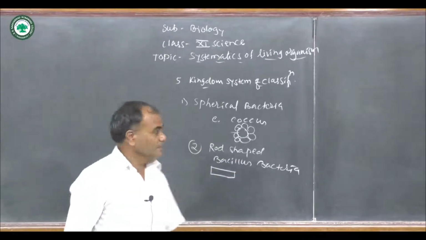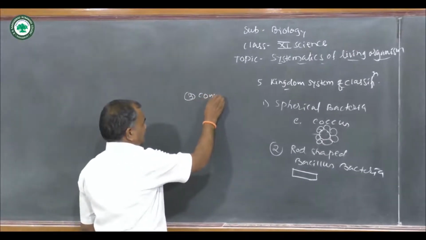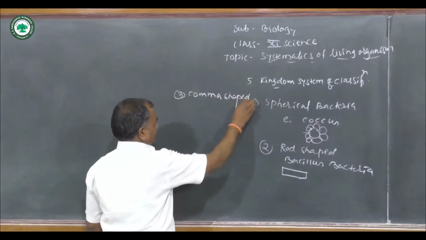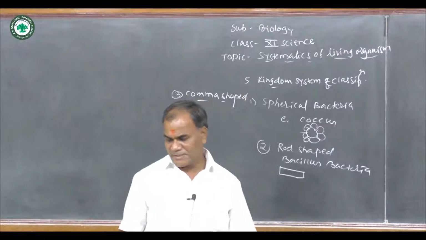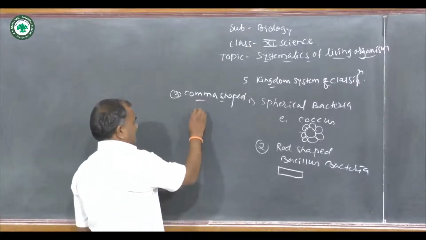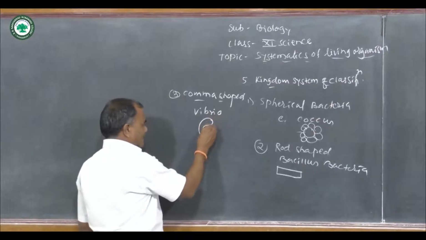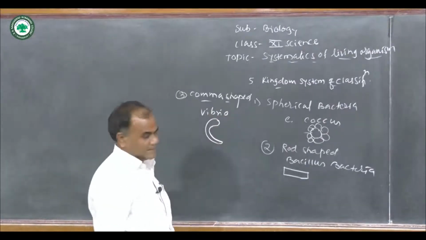The next type is the comma shaped. Third type is the comma shaped bacteria. The best example for the comma shaped bacteria is Vibrio. If we see the shape like a comma, it is known as the comma shaped bacteria. The best example of it is Vibrio.